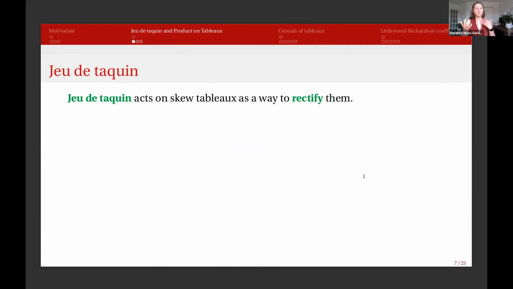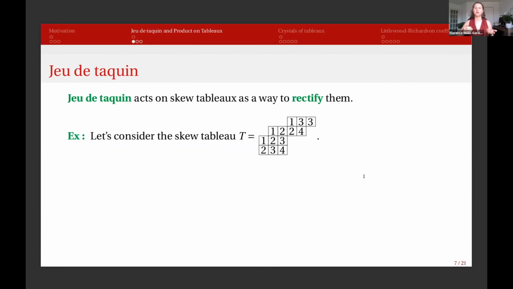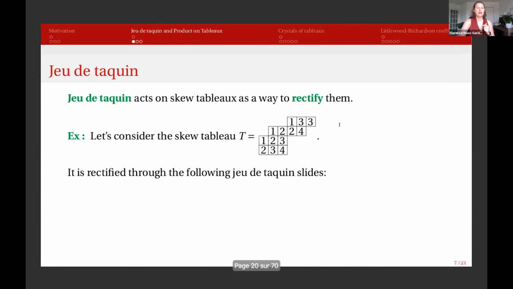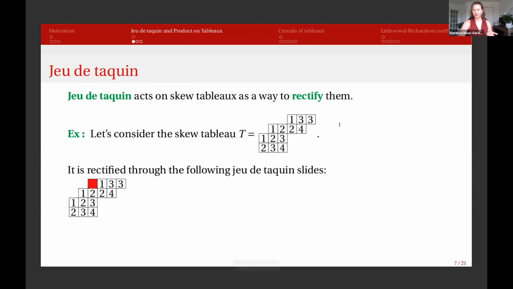Jeux de taquin, some of you may know it. It acts on skew tableaux in order to rectify them. So if we have the following skew tableau, it has empty boxes. We want to remove these boxes by shifting them through the tableau out of our shape. So we can take an inner corner and look at both the cells that are touching it. We want to move one of these entries into the empty cell, and we want to keep the order on the rows and the columns.